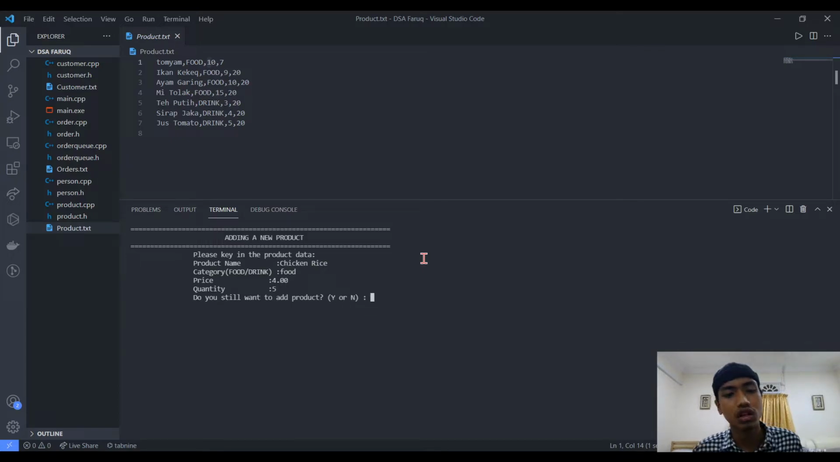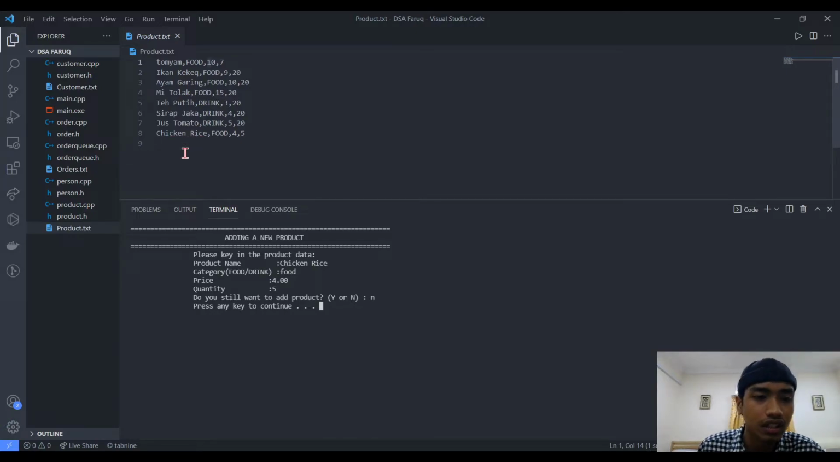Okay, so next it will display, do you still want to add a product? Y for yes or N for no. If the user enters Y, the system will ask them to enter another product. So we go to no. So here we can see on the product txt, chicken rice is already in the list. Chicken rice, food, price 4 ringgit, and the quantity is 5.